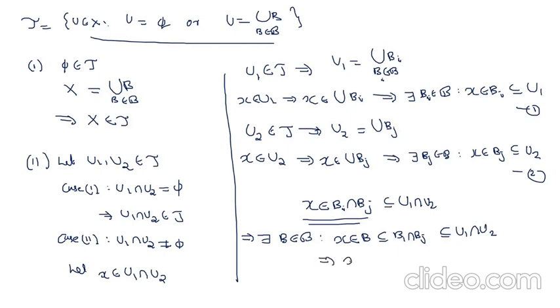That implies X belongs to Bx, which is a subset of U1 intersection U2, where Bx we can take as B. That implies U1 intersection U2 can be expressed as union of those Bx that contain X. We can write U1 intersection U2 as union of those Bx with X belongs to Bx. Then by the definition of tau, we can say that U1 intersection U2 belongs to tau. So if you take any two members from tau, then the intersection also belongs to tau. Therefore, the second condition for topology also holds.